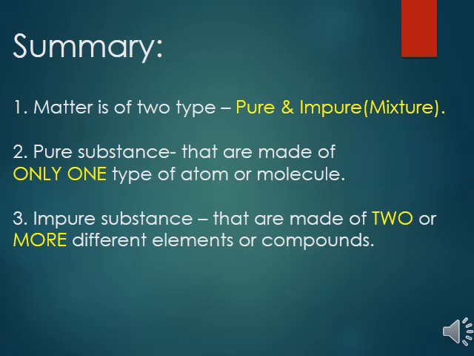Impure substances are made up of two or more different elements or compounds. We can also say that impure substances are those substances that are made up of two or more different atoms or molecules of different particles.